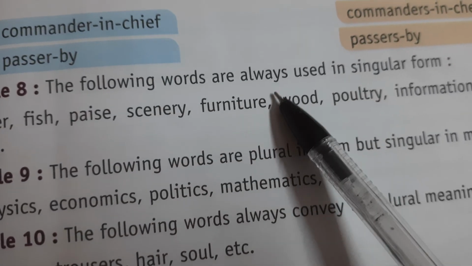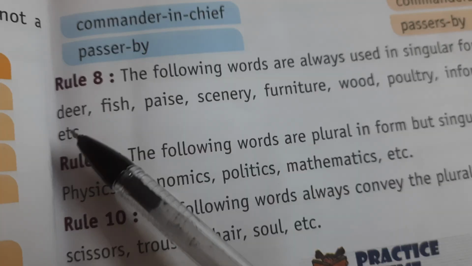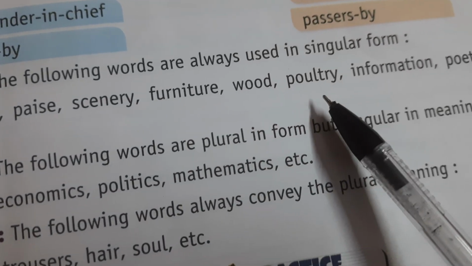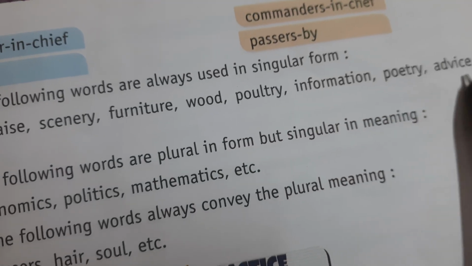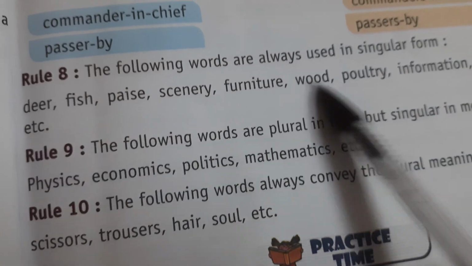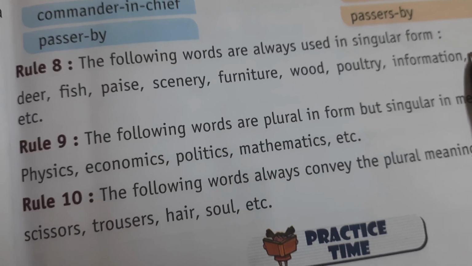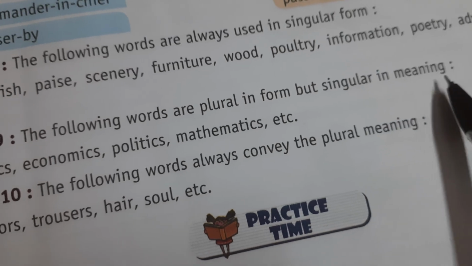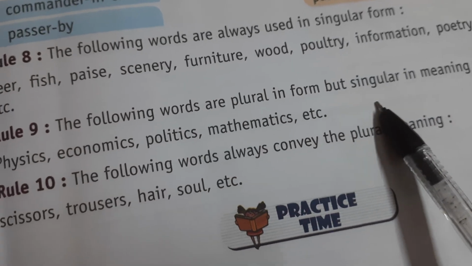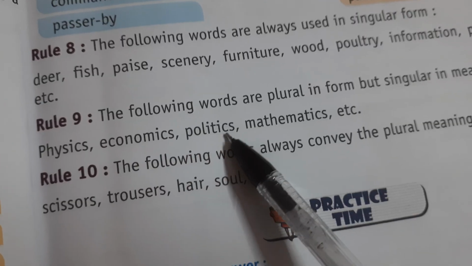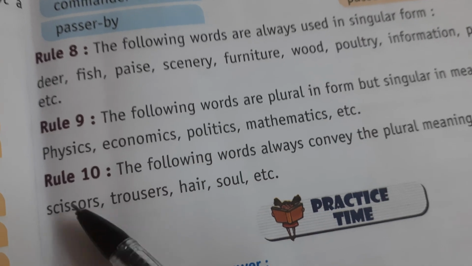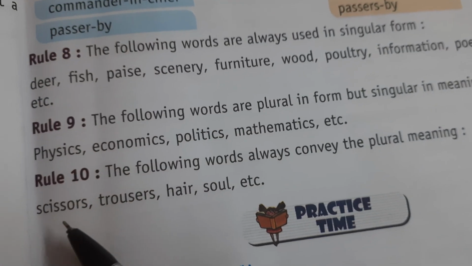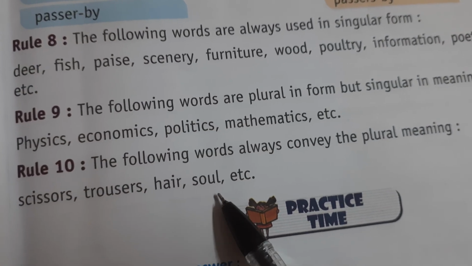Now rule number 8: the following words are always used in singular form, like deer, fish, space, scenery, furniture, wood, poultry, information, poetry, advice, etc. So these words are used only in singular form. Next, rule number 9: the following words are plural in form but singular in meaning, like physics, economics, politics, mathematics, etc. Now rule number 10: the following words always convey plural meaning, like scissors, trousers, hair, shawl, etc.